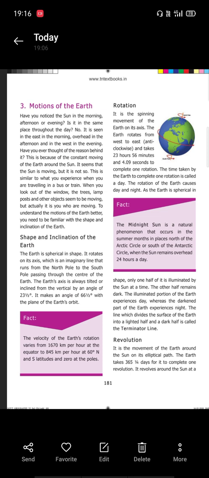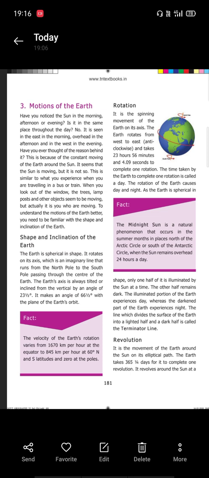Now next is rotation. It is a spinning movement of the Earth on its axis. The Earth rotates from west to east, anti-clockwise, and takes 23 hours 56 minutes and 4.9 seconds to complete one rotation. The rotation of the Earth causes day and night as the Earth is spherical in shape.